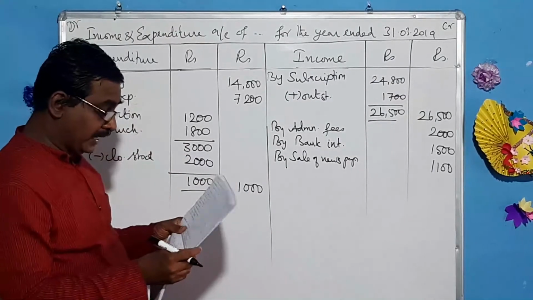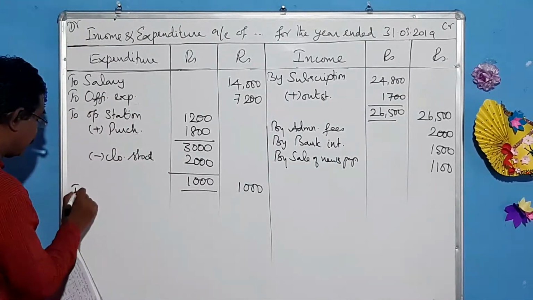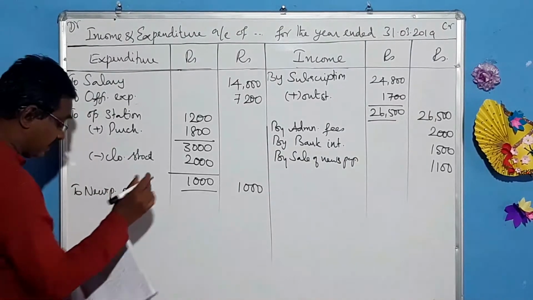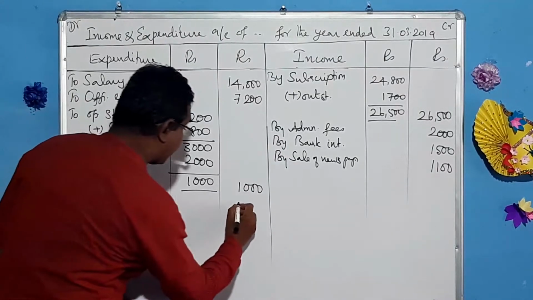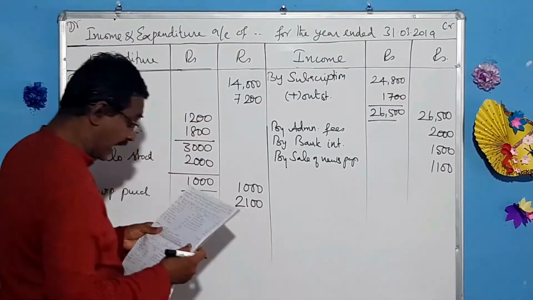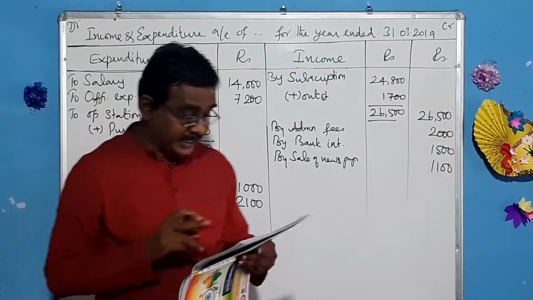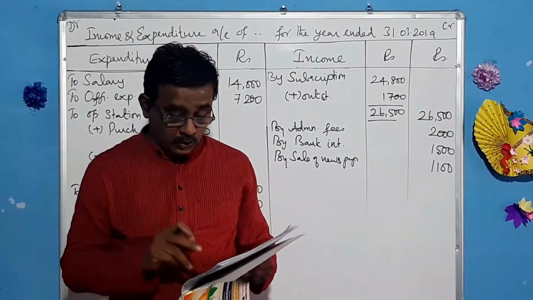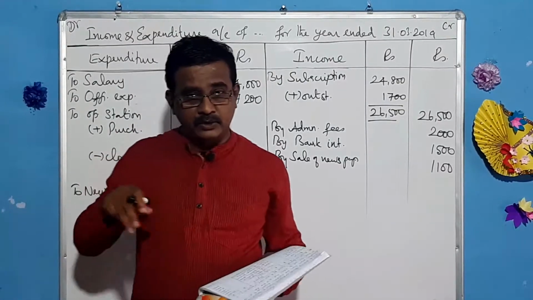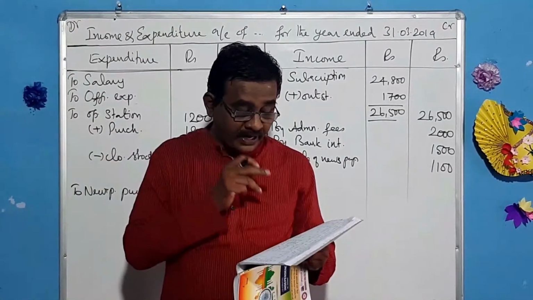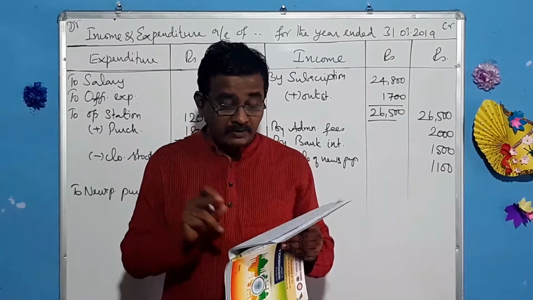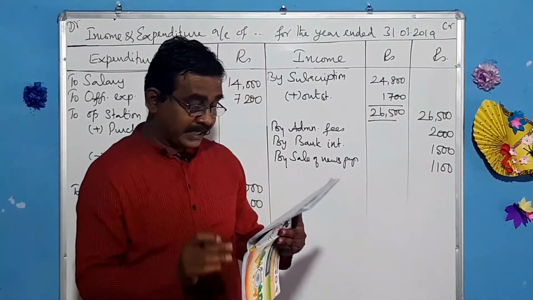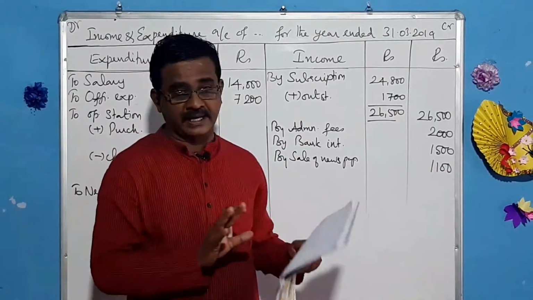Now let us go to the next one. Newspapers purchased. What is that amount? 2,100. And prizes awarded. See, in the receipts side, they have given prize fund receipts. So these prizes awarded should be taken to the liabilities side. From the prize fund receipts, you have to subtract the prizes awarded, and the remaining amount should be shown in the outer column. So that should not be dealt with here. Cash in hand, that will not come here.